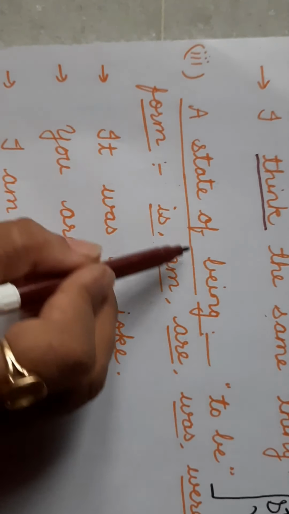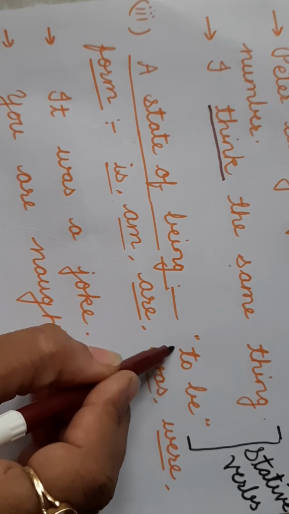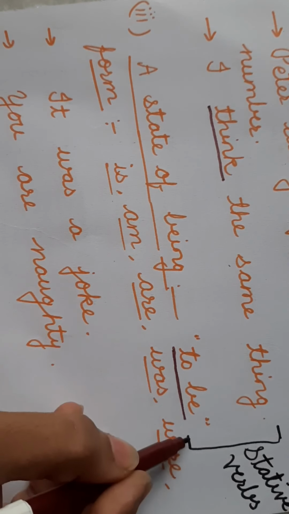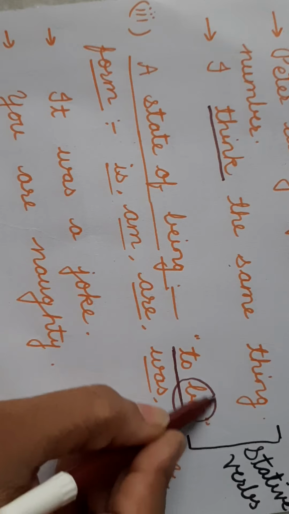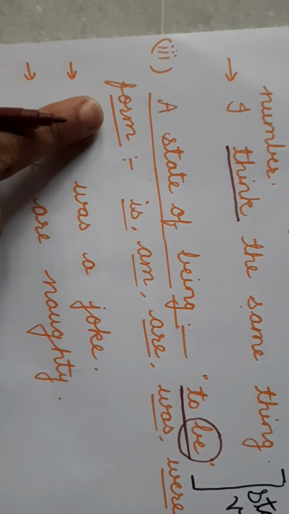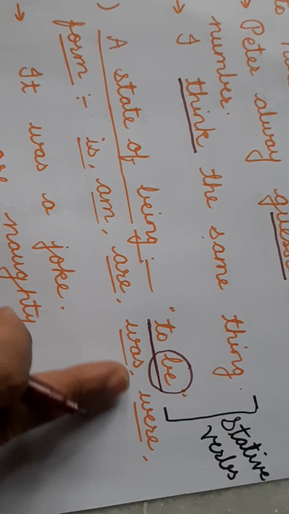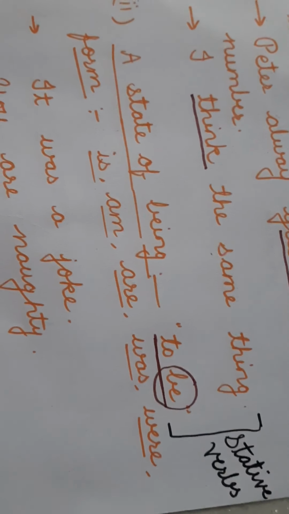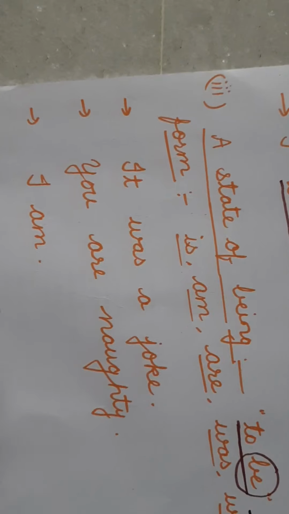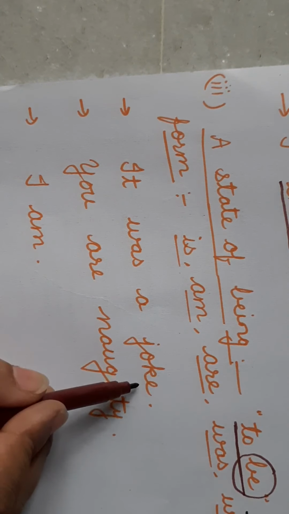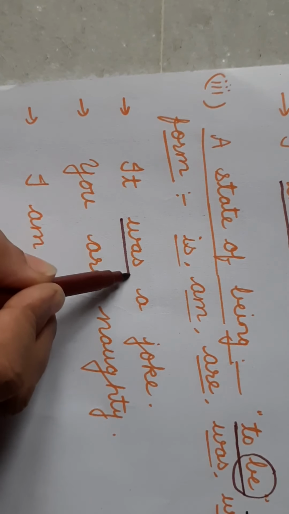And third is a state of being. The one verb is there, to be. The forms of be are am, is, are, was, were. These are forms of be, which is a stative verb. It was a joke. Here was is a stative verb.